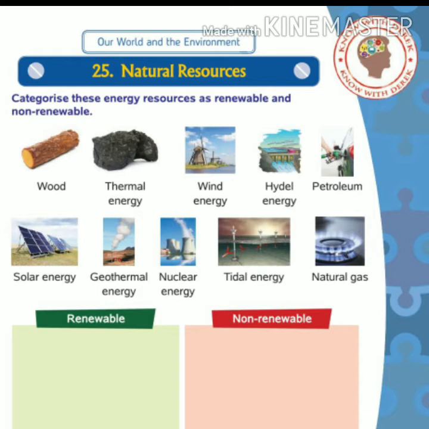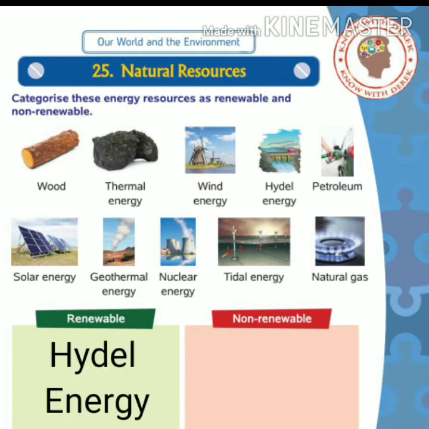After that, wind energy. Wind energy is a renewable resource because we get this energy from wind and wind cannot be exhausted or completely finished. Hydro energy. Hydro energy is a renewable resource because we get this energy from water and water is a natural resource or water is a renewable resource. It can never get exhausted or completely finished.